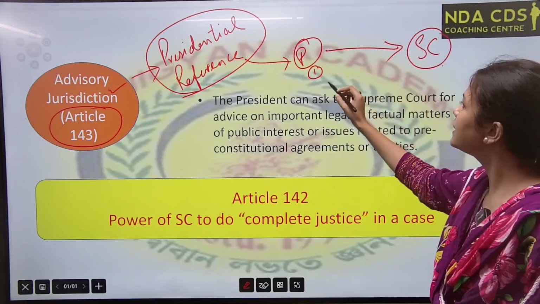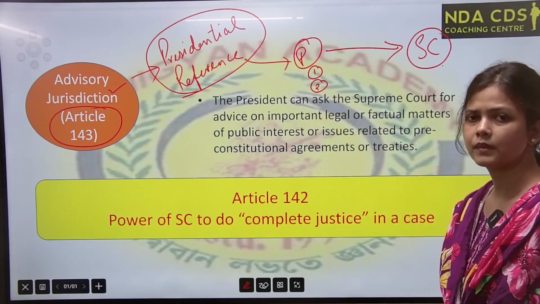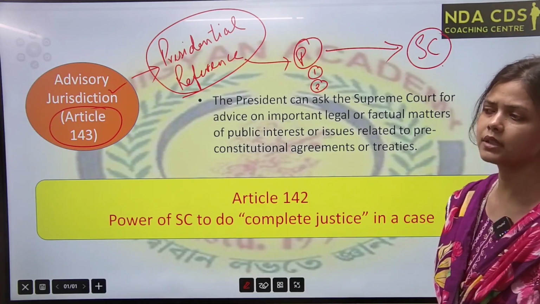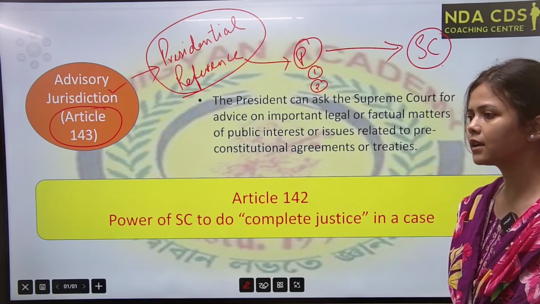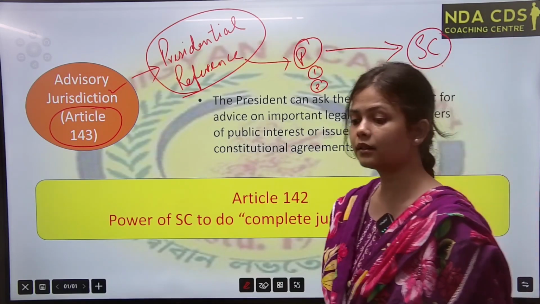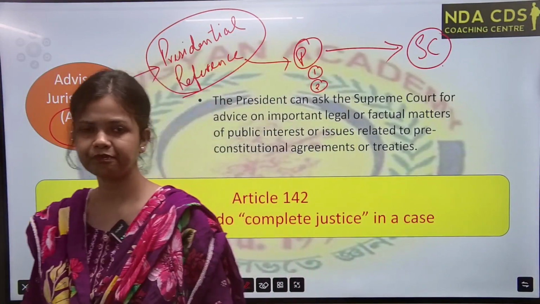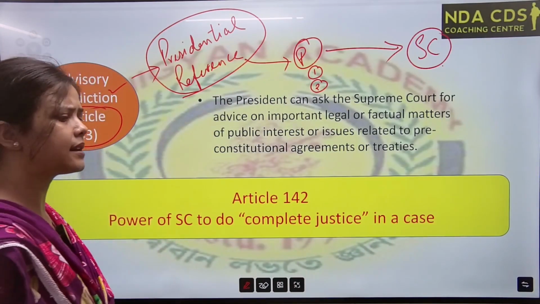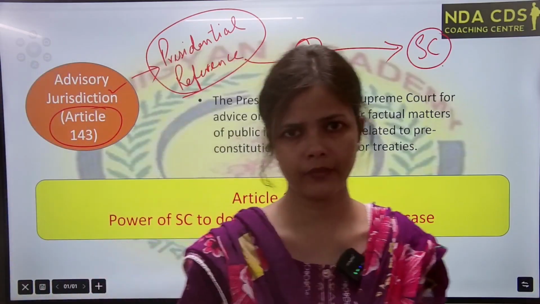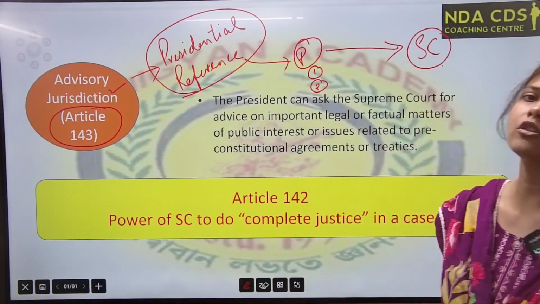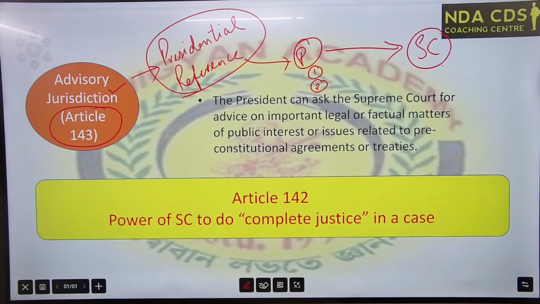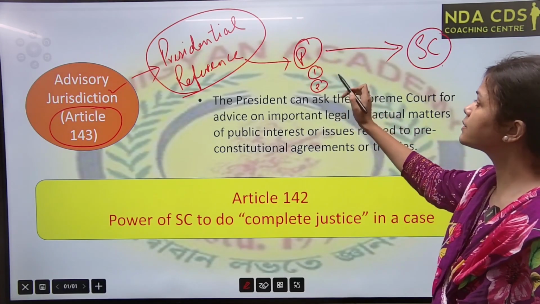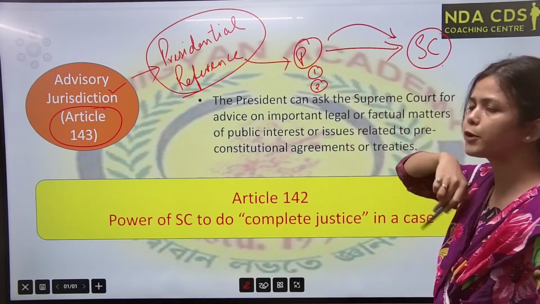Okay, and in the second case, any pre-constitutional treaty, for example, India's treaty with Nepal, and India and Pakistan, for example the Indus Water Treaty 1950, or any pre-constitutional treaty, in those two cases the president can seek advice from Supreme Court of India.